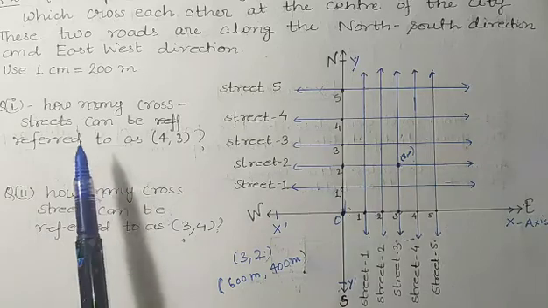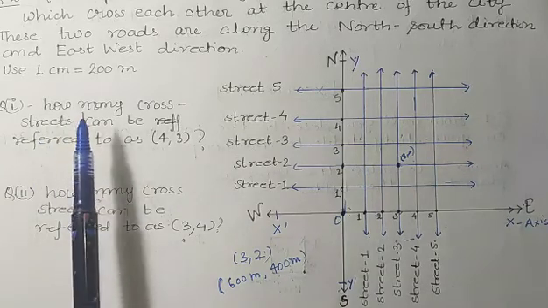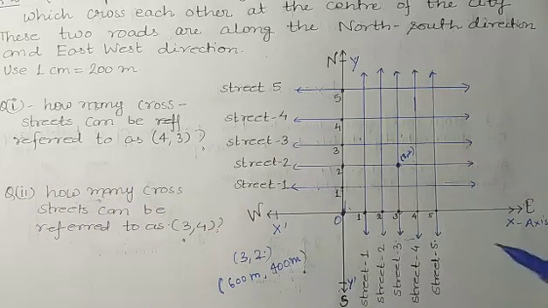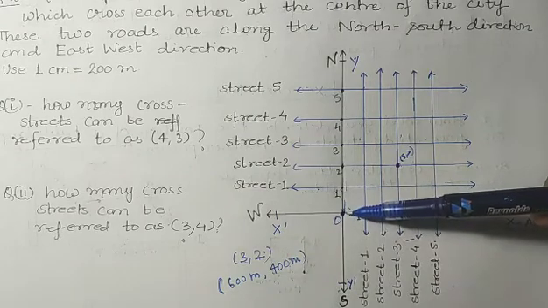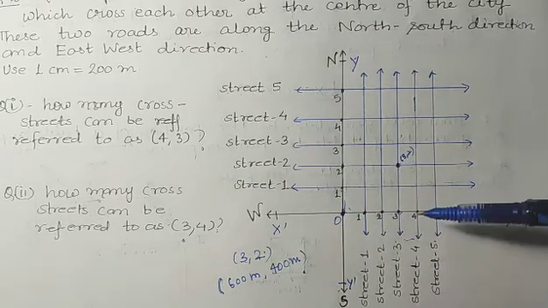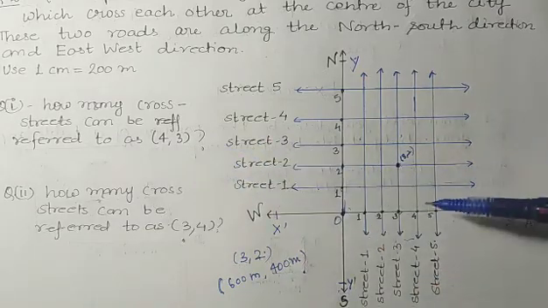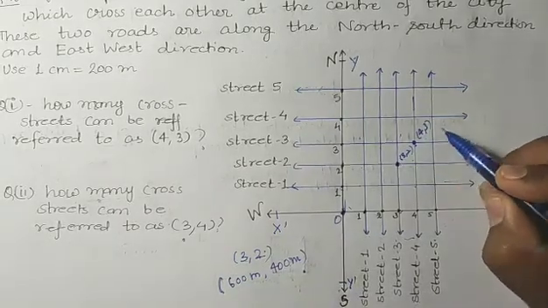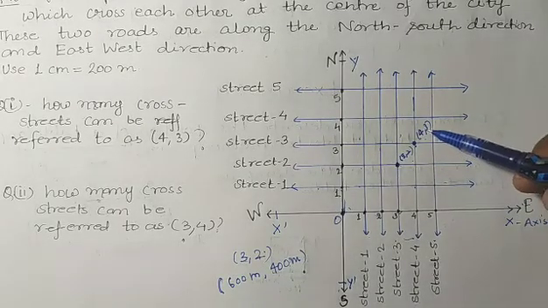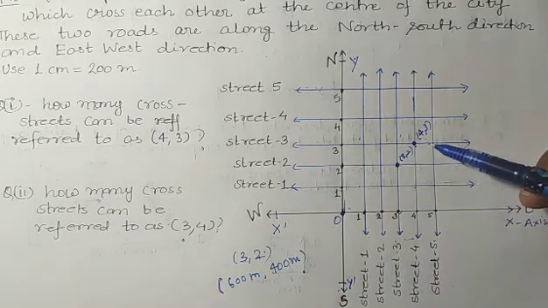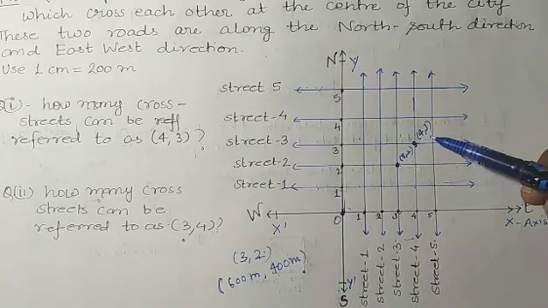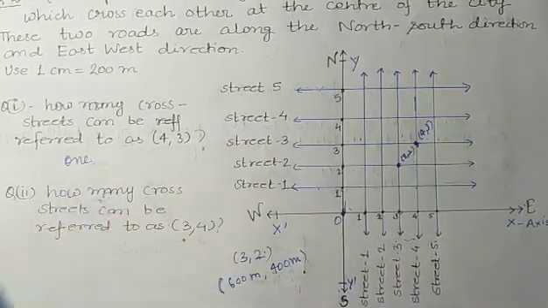The question given is very easy. The first part of the question is: how many cross streets can be referred to as 4 comma 3? Firstly we find 4 towards the x-axis, 1 2 3 4, and 3 towards the y-axis, 1 2 3. So this point will be referred to as 4 comma 3. And how many cross streets can be referred to as 4 comma 3? Only one. So here you will write only one.